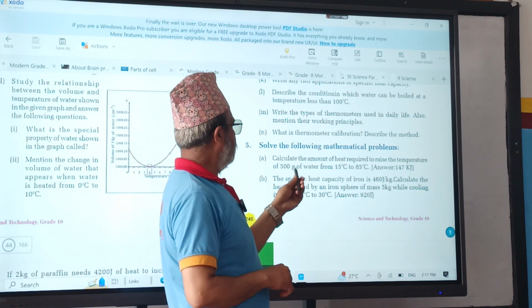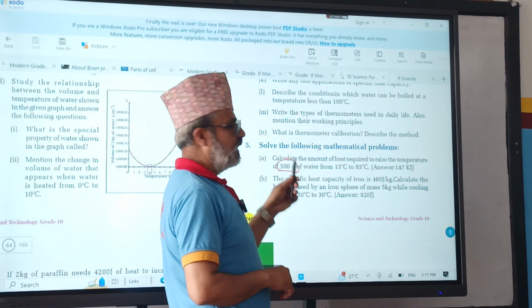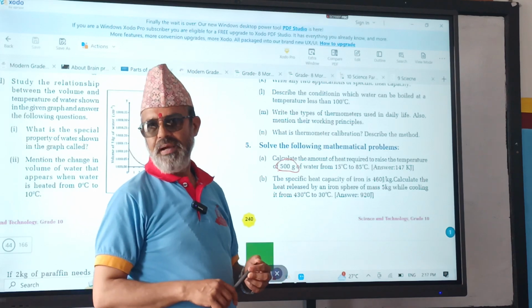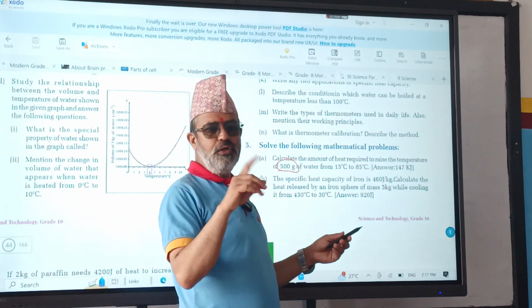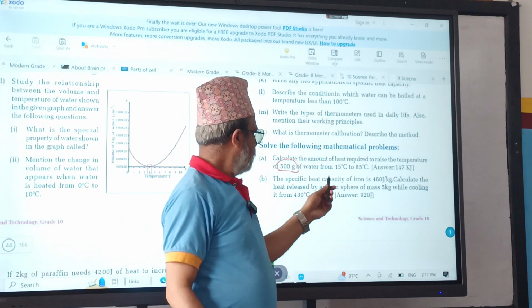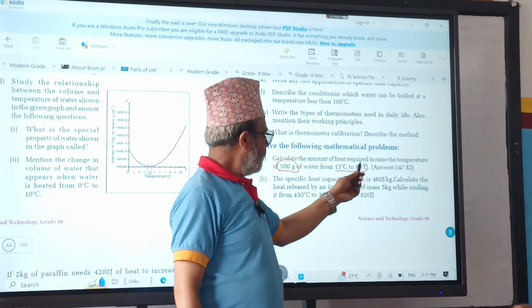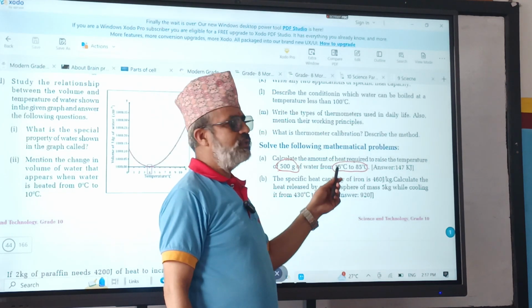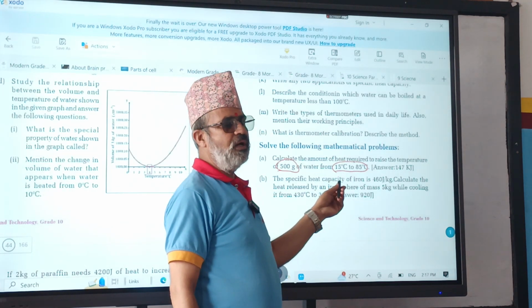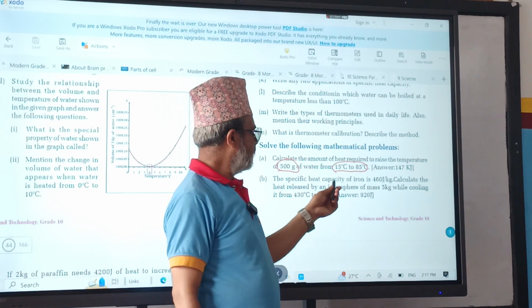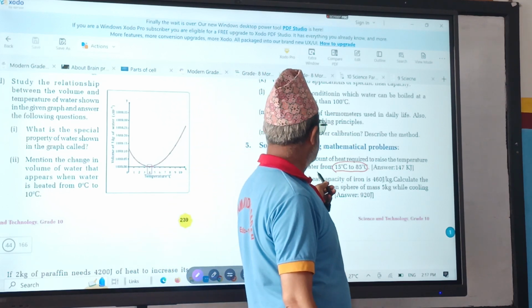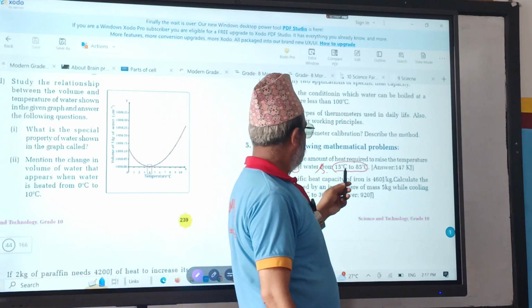Okay. What is given here? 500 gram is mass m, equals 0.5 kg. And difference in temperature dT is how much? 85 degrees minus 15, how much does it come? 70 degrees centigrade. Then specific heat capacity of water.